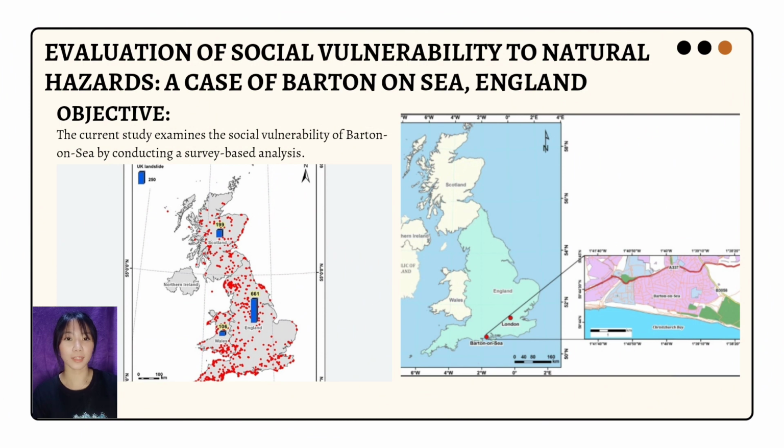The second study is entitled The Evaluation of Social Vulnerability to Natural Hazards, a case of Barton-on-Sea, England. So the objective of this study is to examine the social vulnerability of Barton-on-Sea by conducting a survey-based analysis.